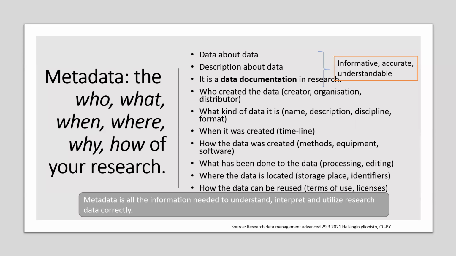For example, if it's been published in a repository, there should be information about the persistent identifier and how the data can be reused. For example, if there are licenses, that information should also be included in the metadata.